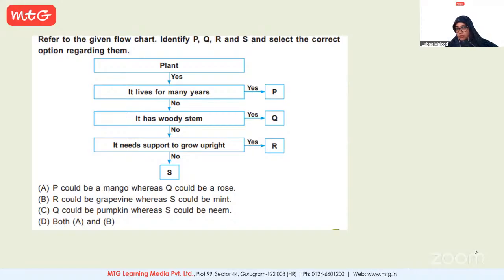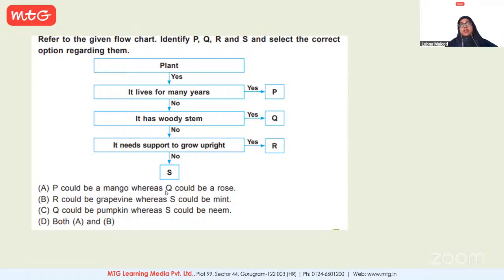I am not able to see Vian. Yes or no? Yes. Mango is a tree, right?